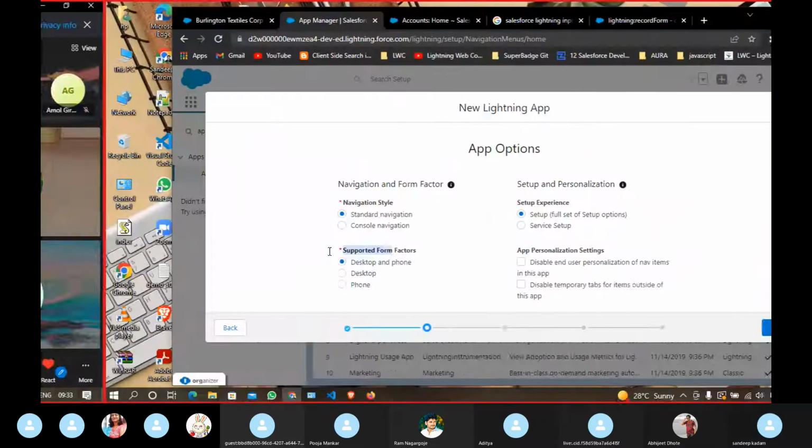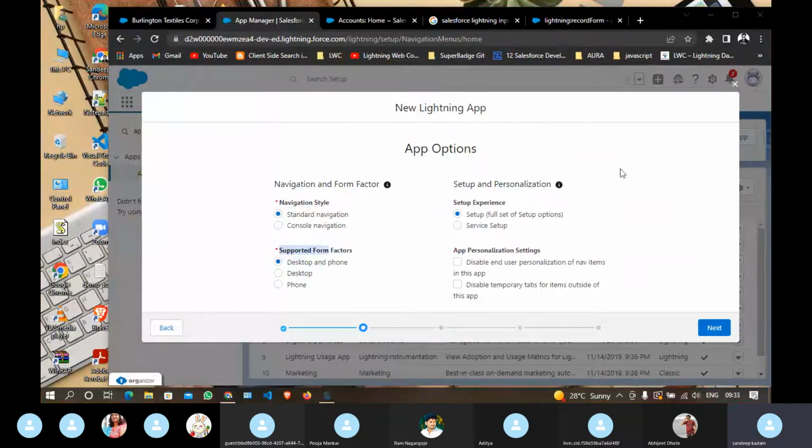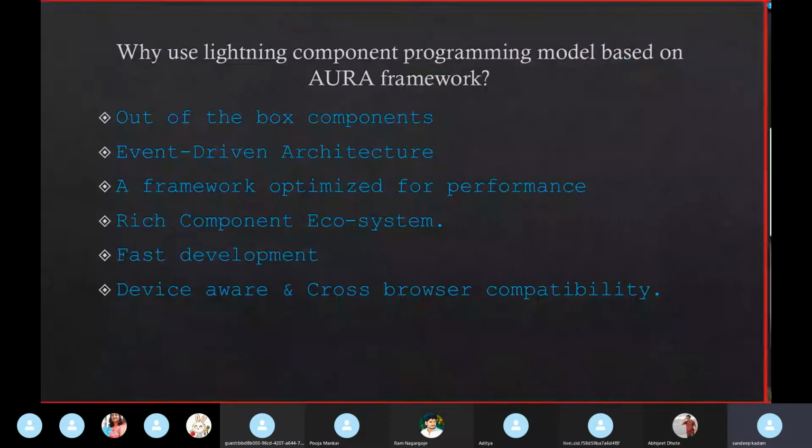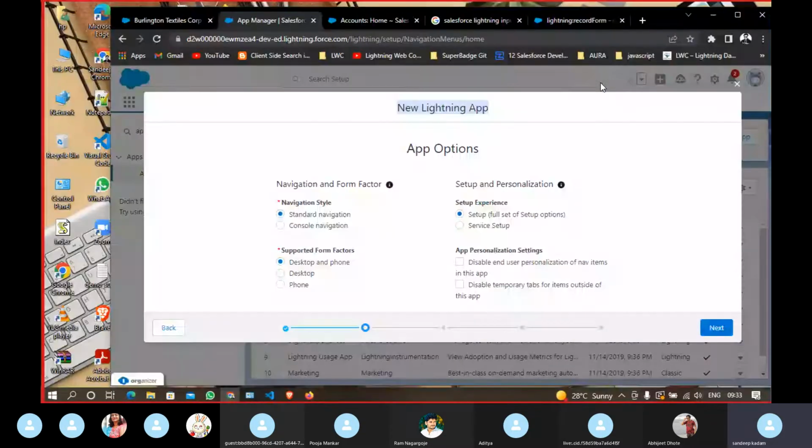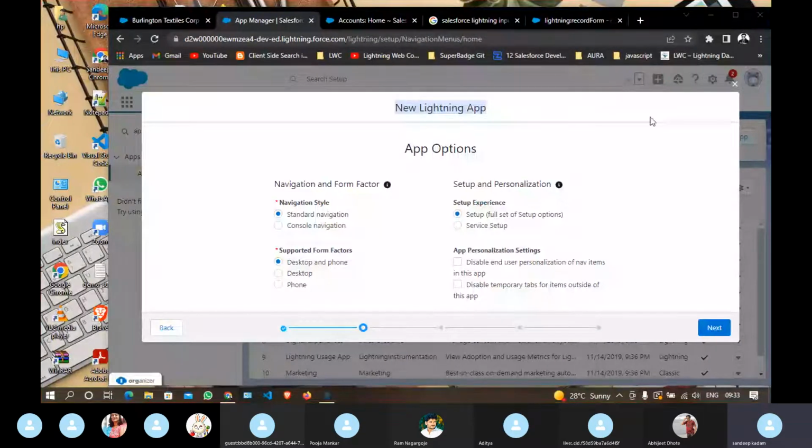Okay, so why I'm showing this app builder, new lightning app, is because I have mentioned here device aware. So what does device aware mean? It should be responsive. It should work in both. It means it should be workable on your phone, your desktop, or both. These are nothing but the form factor. Form factor means which device your application is going to run on.